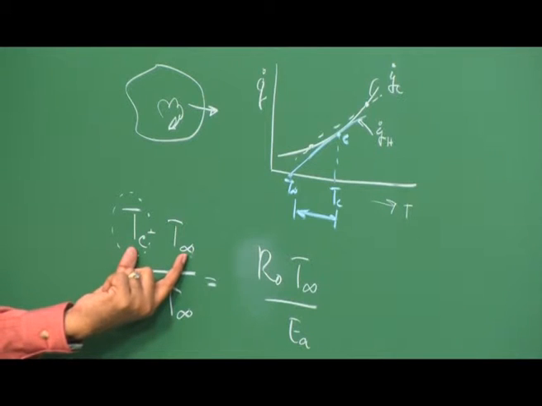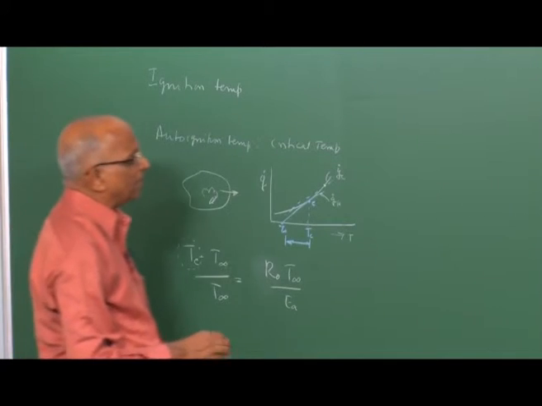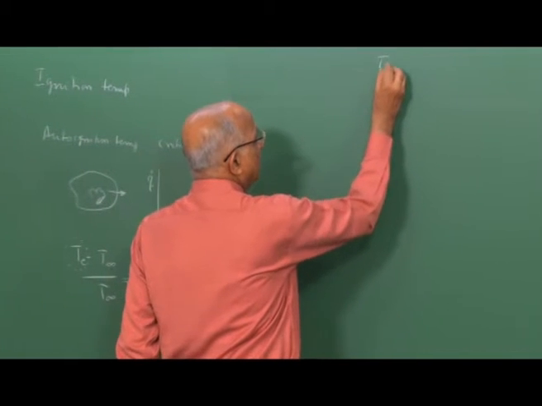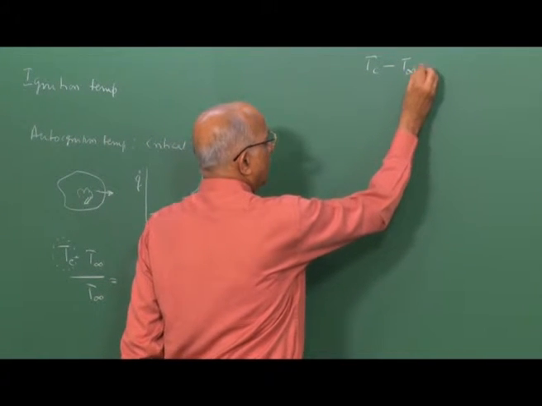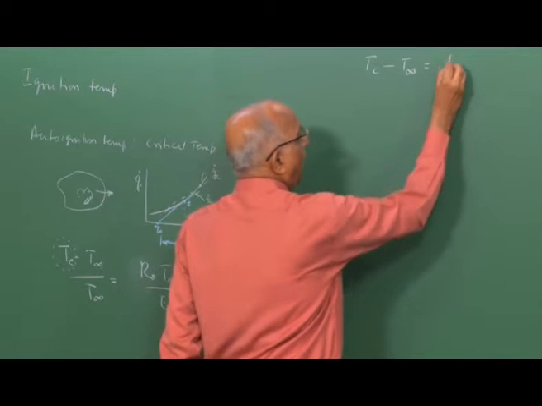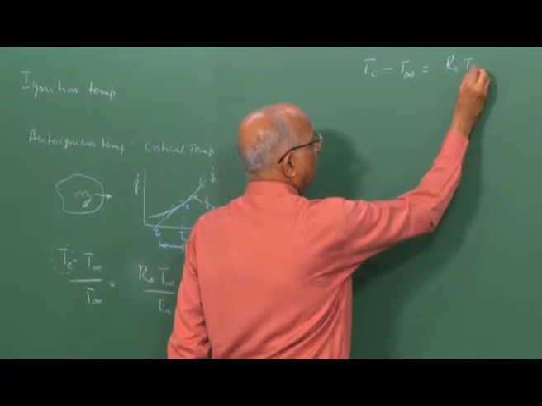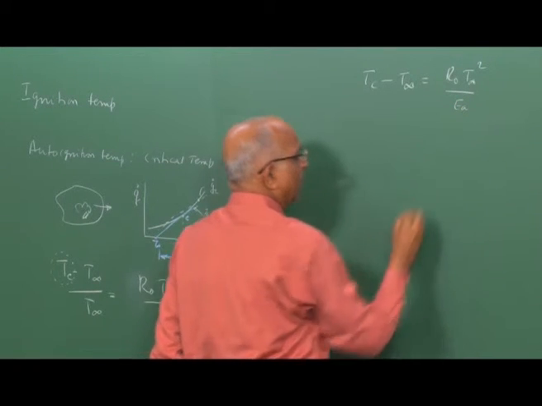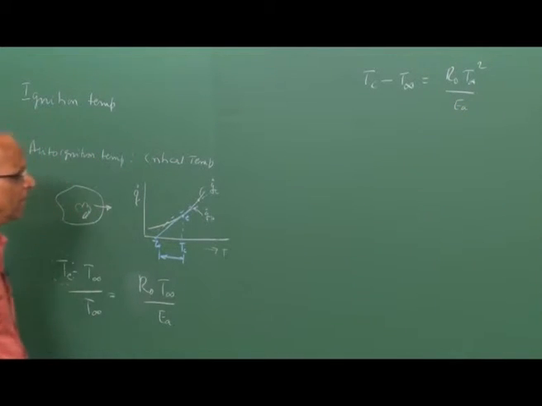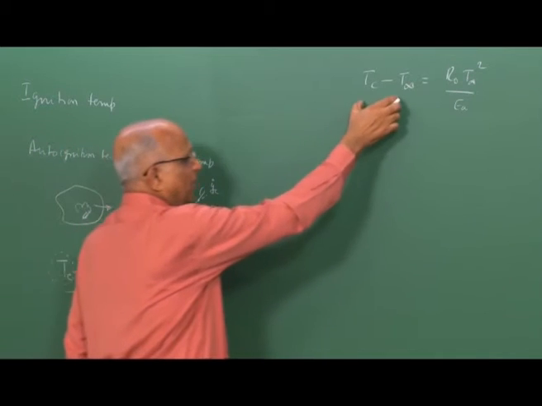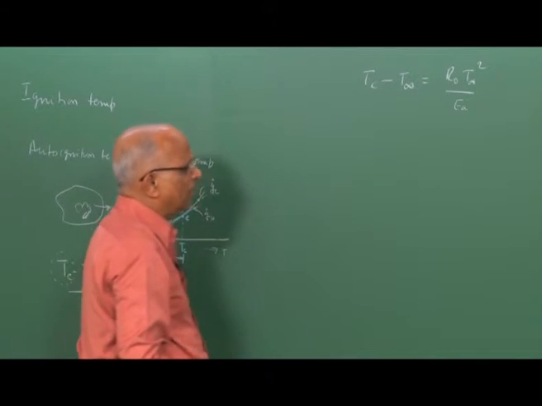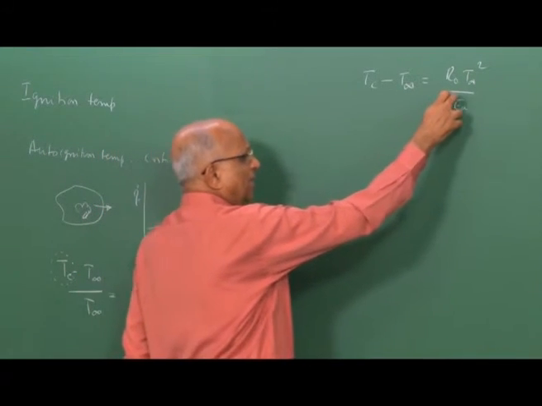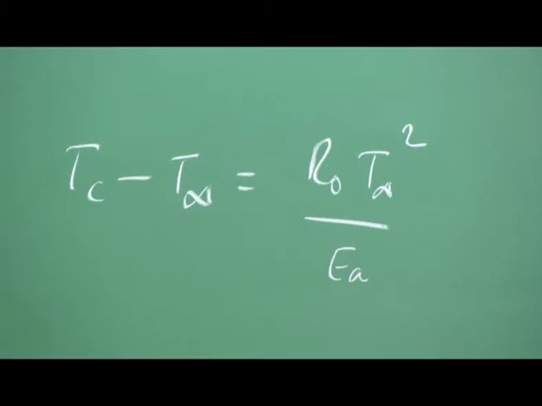Let us first take a look at the temperature of preheat, namely Tc minus T ambient. I can now write it as equal to R naught into T ambient square, taking the T ambient on top, divided by the activation energy. I am interested in determining the magnitude of this. Let us do it for a specific case. We always say that the activation energy of an explosive is quite high.